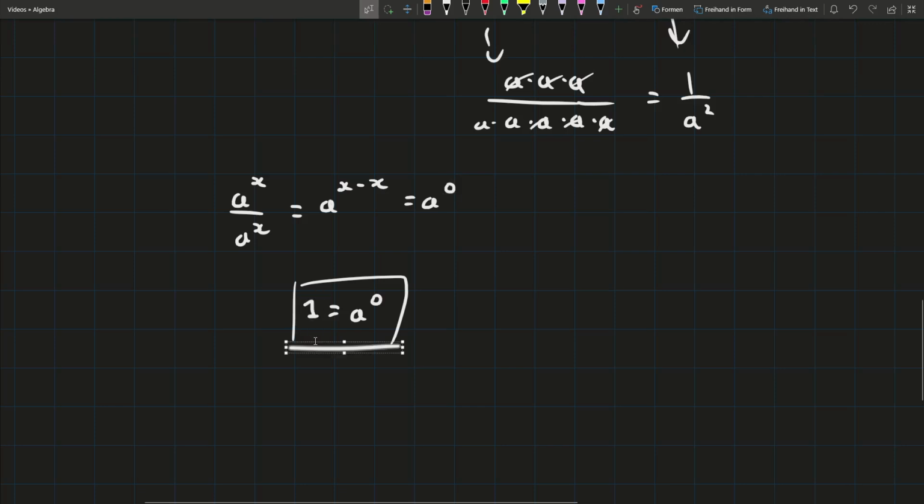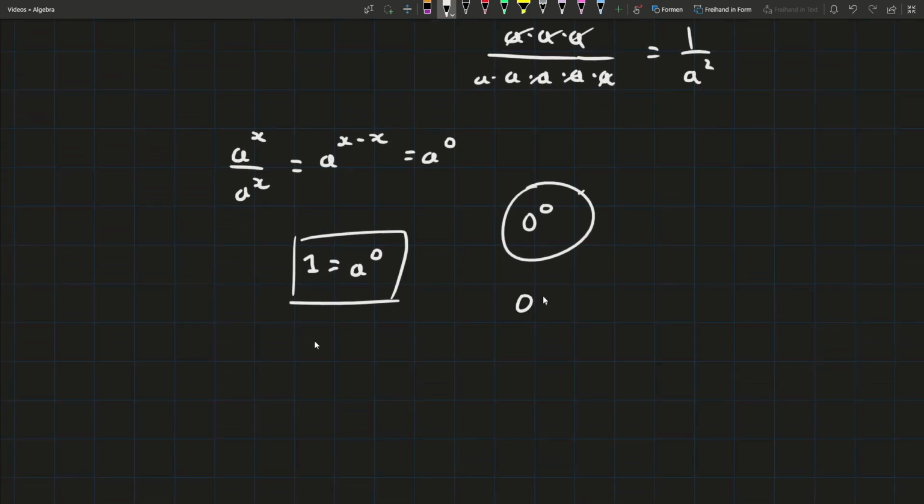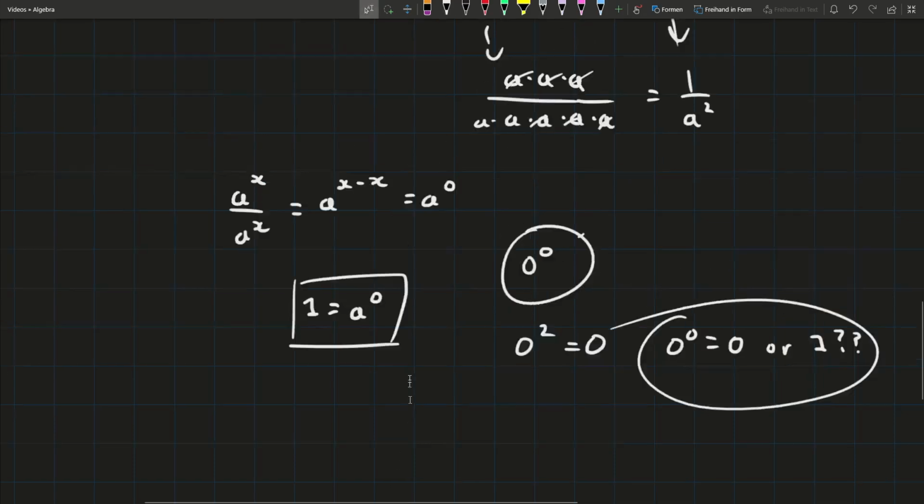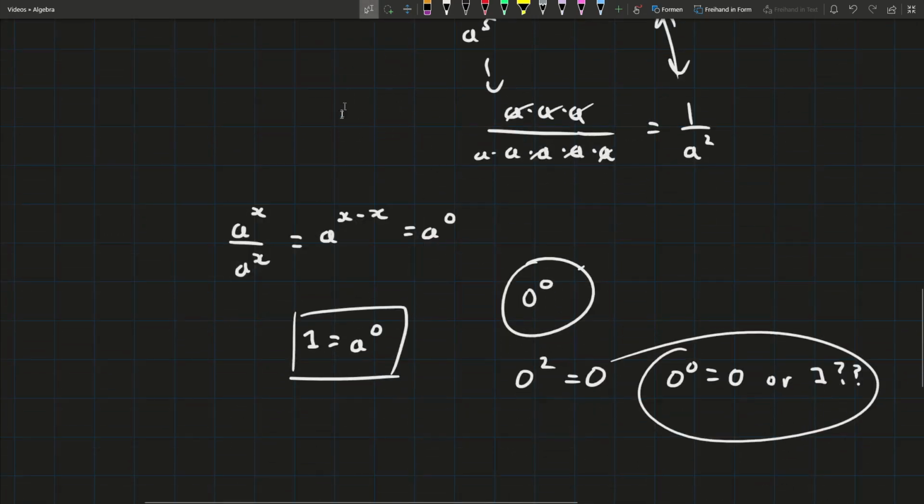Now, there's obviously a little argument about 0 to the power of 0, which I might make another video about. This is special because technically, one rule that you might know is that 0 to the power of anything is 0, but then we just said that anything to the power of 0 is 1. So that means 0 to the power of 0 is equal to 0, but also 1. There's actually a few different arguments for that, and it's quite interesting. I'll make another video on that. That's not really to do with today. This is just for the rules.